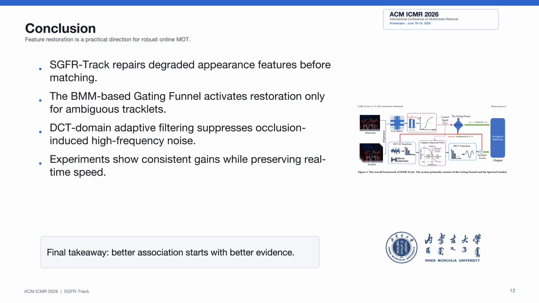Second, we design a spectral-guided feature restoration module that uses DCT-domain adaptive filtering to suppress occlusion-induced high-frequency noise. Third, experiments on DanceTrack, MOT17 and MOT20 showed that SGFR Track consistently improves tracking performance while preserving real-time speed. The final takeaway is simple. Better association starts with better evidence.